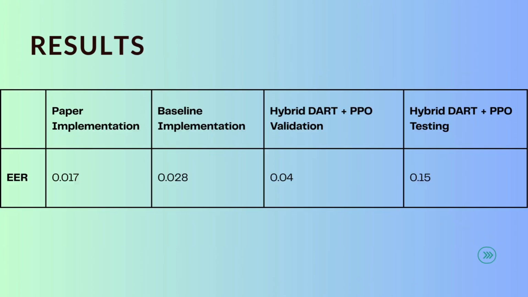We then tried to compare our EER with the paper implementation, our baseline implementation, and how the hybrid model performed. The early results are really promising, where we were able to get an EER of 0.04 on validation and 0.15 on testing. We know that this didn't match the paper implementation, but that was due to the restriction on the compute that we had.